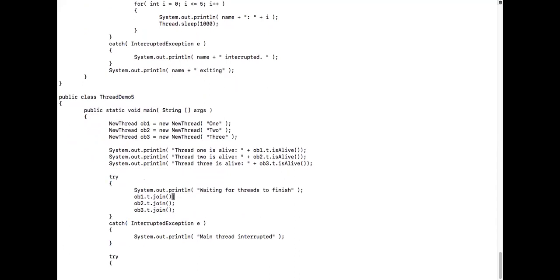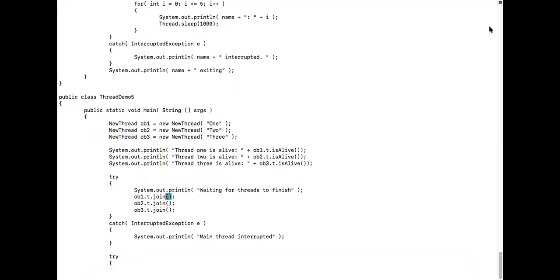Then we call the join method on each object. So who will become the calling thread? Main is the calling thread, because main is calling the join method. The calling thread will wait for those threads on which this join is being called. Yes or no? I told you this yesterday.